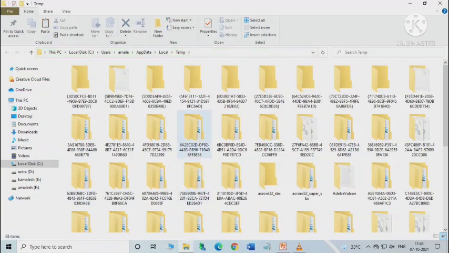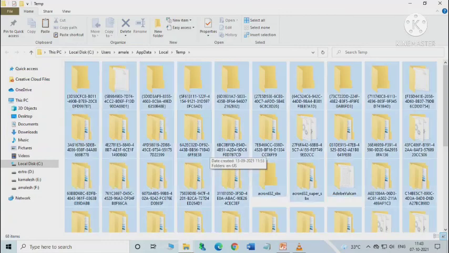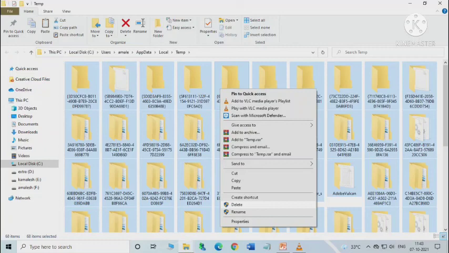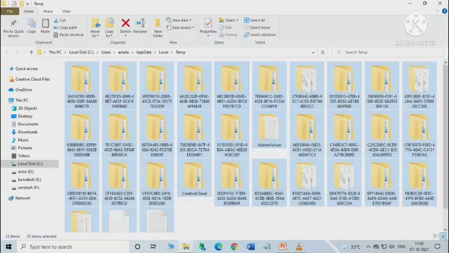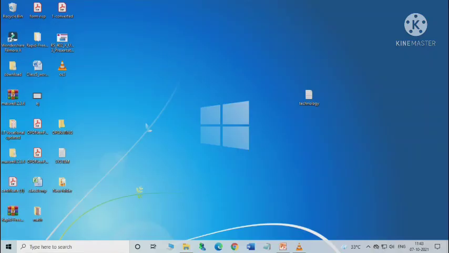Okay, then you can see this is the temp folder containing temporary files and folders here. So if you want to delete all these files or folders, then select all the files or folders by pressing Ctrl A here, and then press the delete key on your keyboard, or right click here and click on delete. Okay, so all the files will be deleted after doing this process. So by doing this process also we can do this.